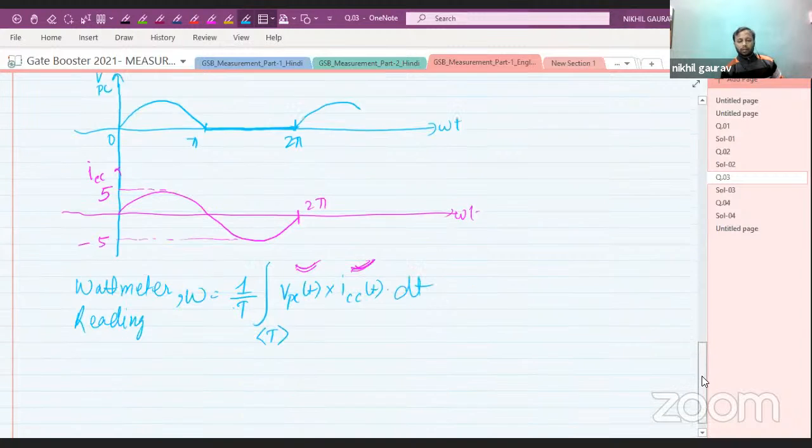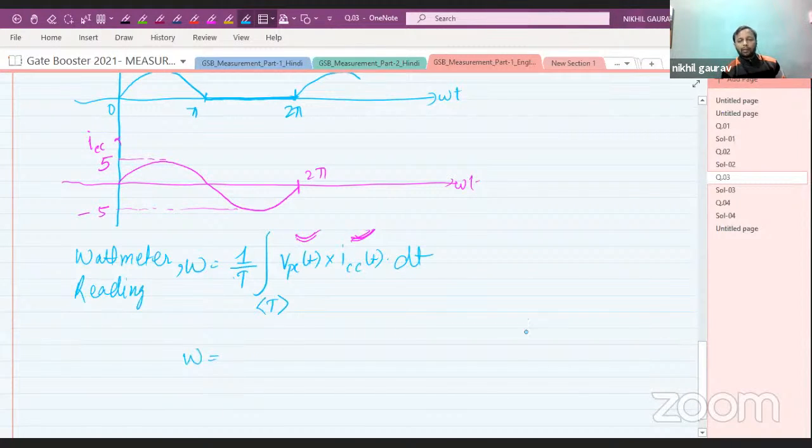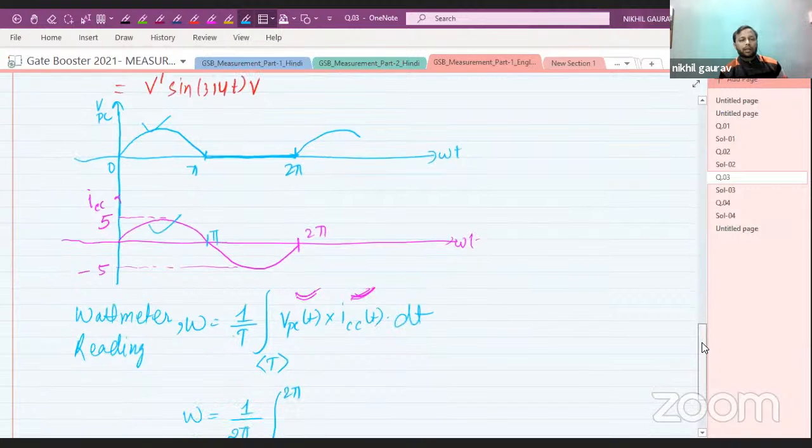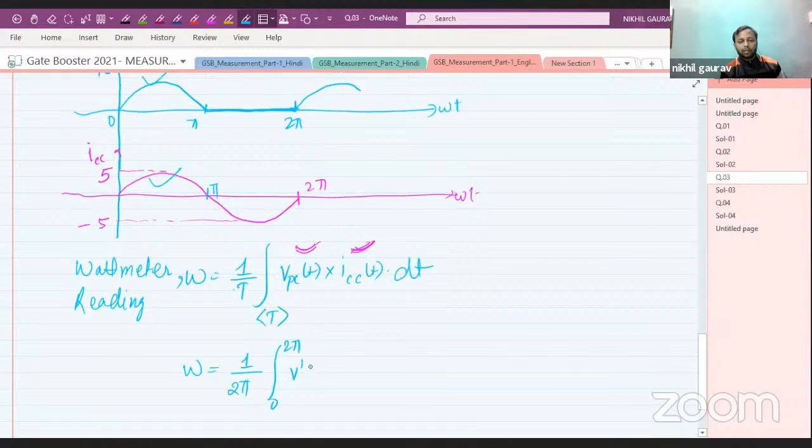Now see here. Let me take one time period. So 1 upon 2 pi, integration 0 to 2 pi. From 0 to pi, we have voltage and we have current, which means we can multiply these two. So V dash sine omega t into 5 sine omega t d omega t, from 0 to pi.